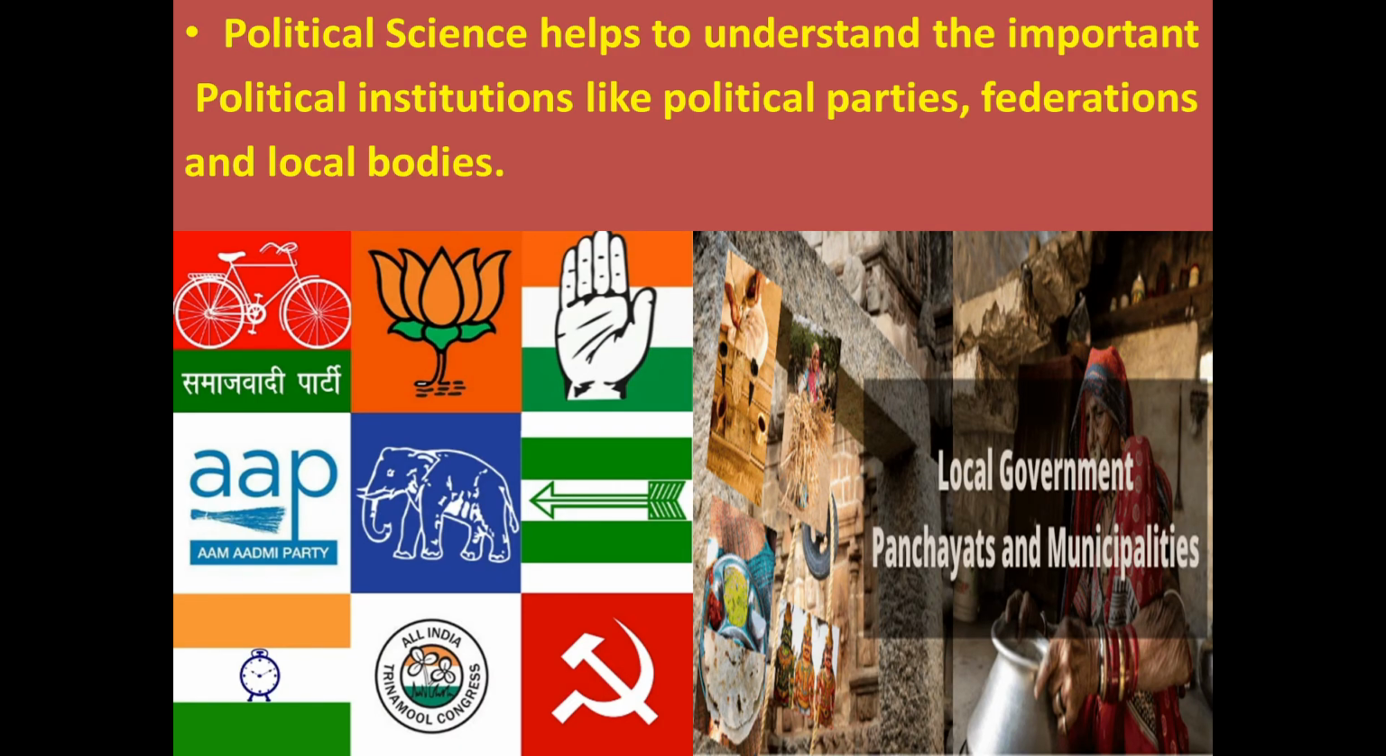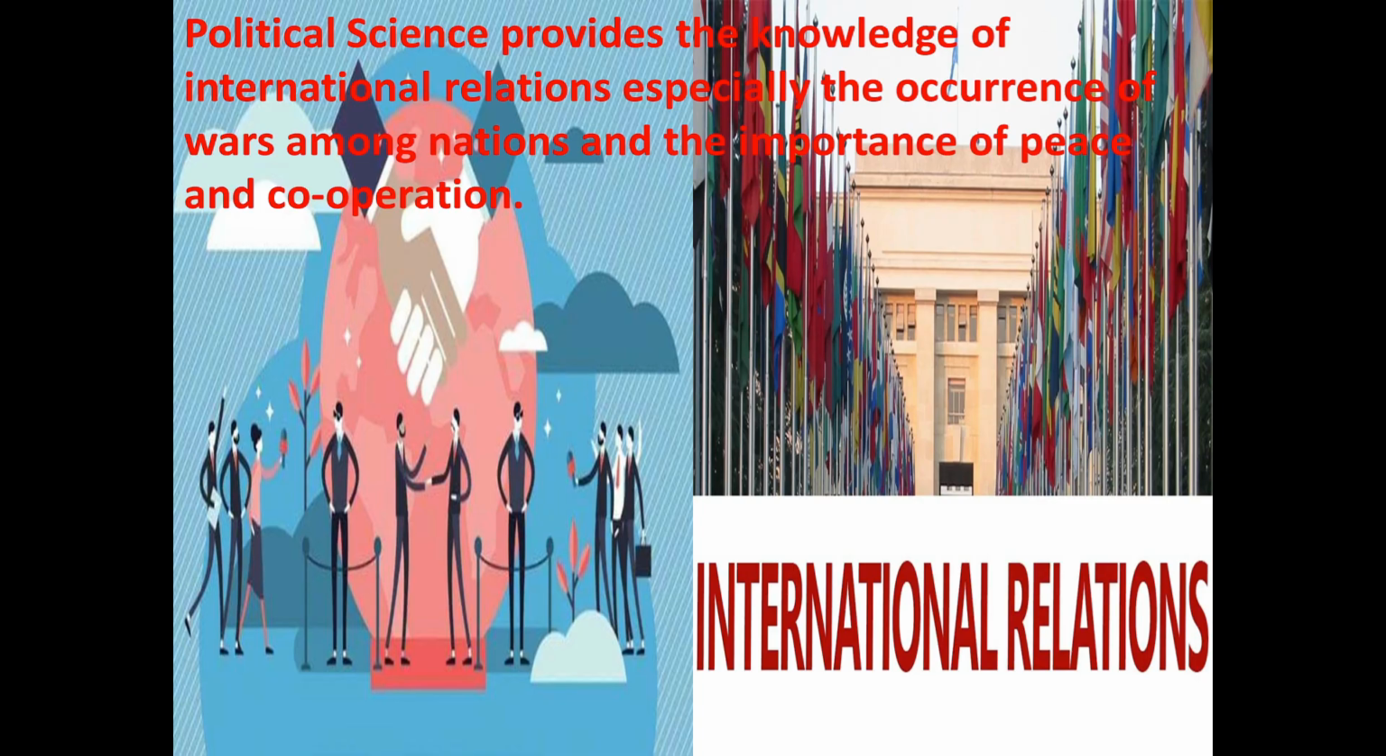Political science helps to understand the important political institutions like political parties, federations, and local bodies. Political science provides the knowledge of international relations, especially the occurrence of wars among nations and the importance of peace and cooperation. Political science gives us knowledge about the international relations. How is the relationship between the countries, especially the occurrence of war among nations and the importance of peace and cooperation.